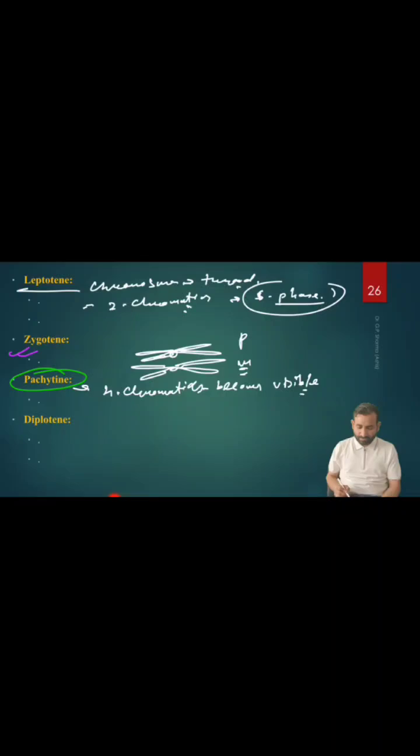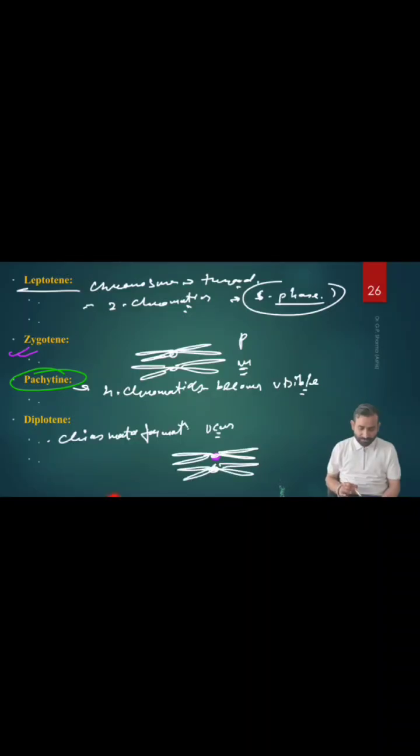Now in the diplotene stage, what happens? The chiasmata formation occurs. What is that chiasmata formation? Chiasmata formation means, look at here, we have the chromatids, and another chromosome, the homologous chromosome, is here, right?